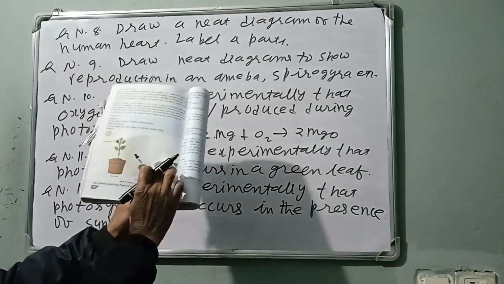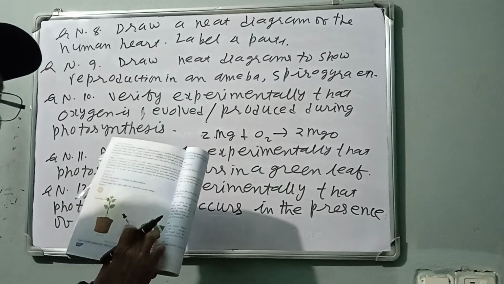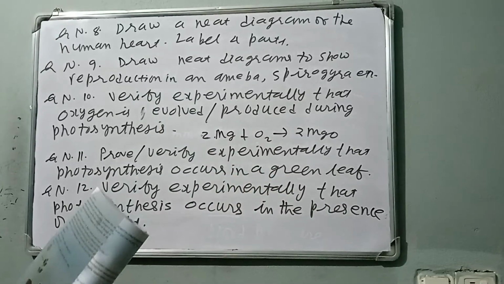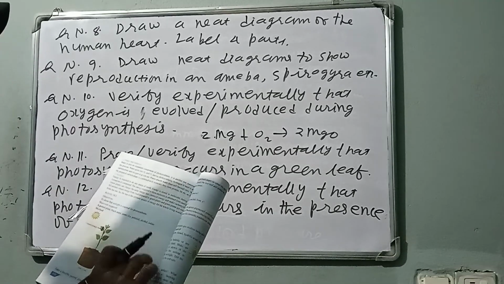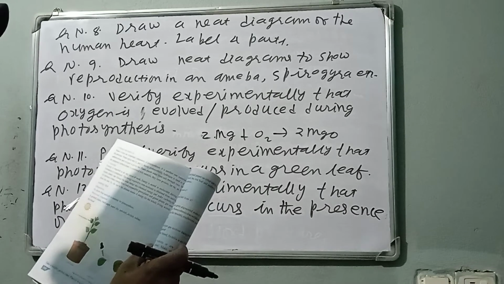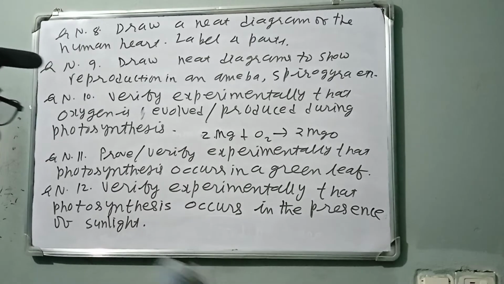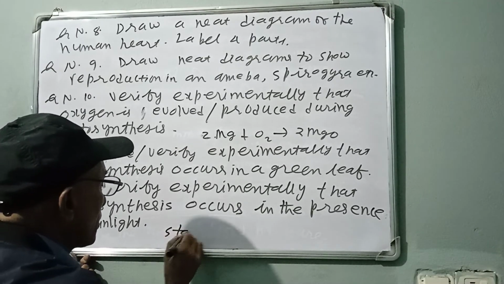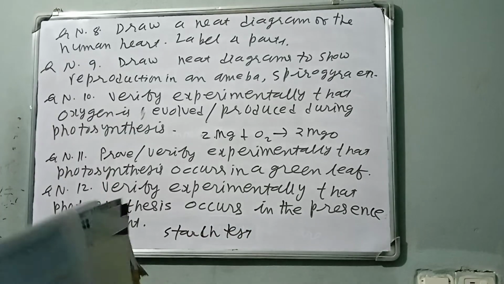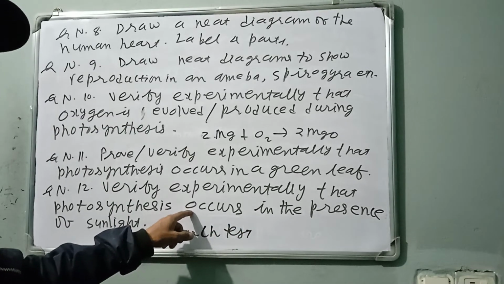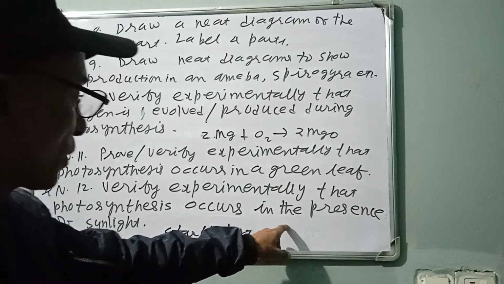If there is no sunlight, the leaf does not change into blue-black. If the leaf is kept in the presence of sunlight, it can make food and it turns into blue-black. Remember the starch test. What do you do? Take the leaf, boil, put some ethyl alcohol and put some iodine solution.